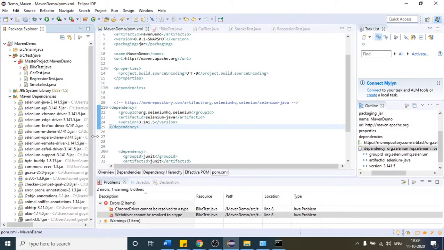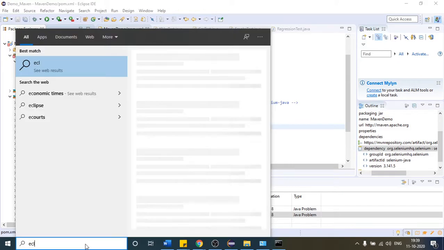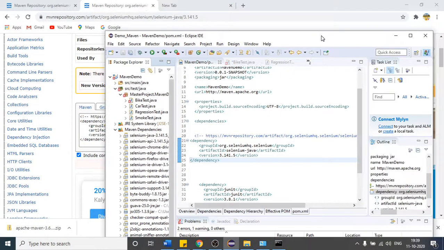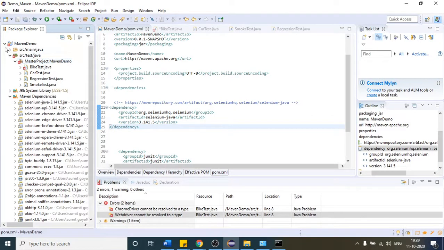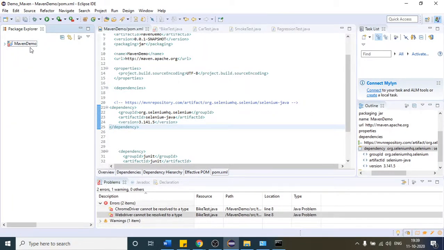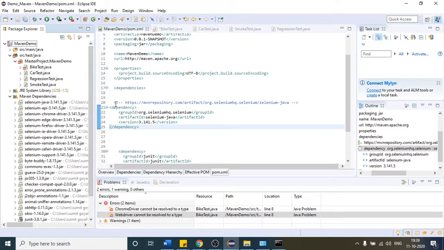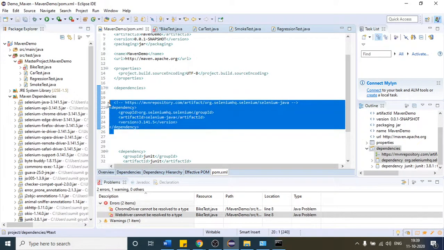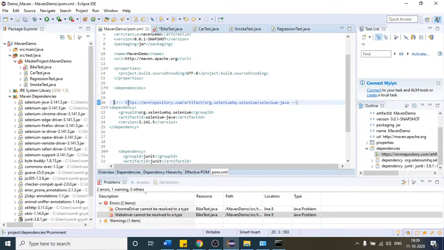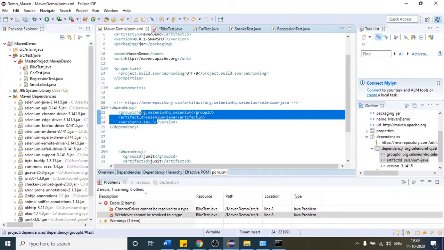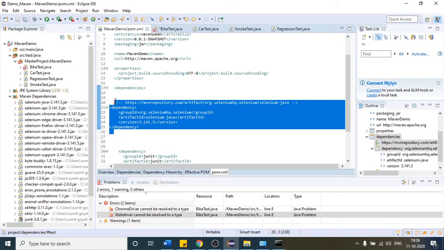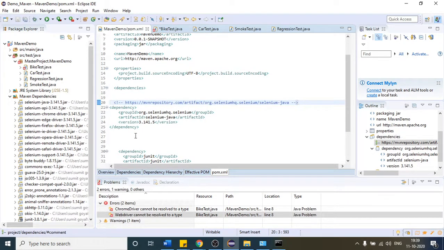You might think that if I create one more Eclipse project, in a separate Eclipse IDE, let me go from here only. As of now you are seeing only one project, but suppose you have created one other project by this name in a separate Eclipse IDE, and there again you provide this. You might think that Maven will go to this website again and download the jar for you, but this is not the case. For the first time it will download, and it will save all the files in your local directory.